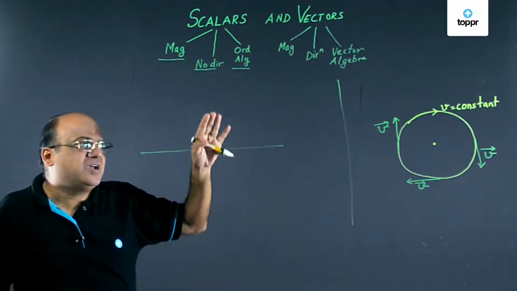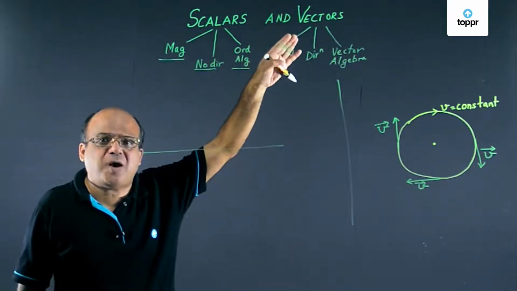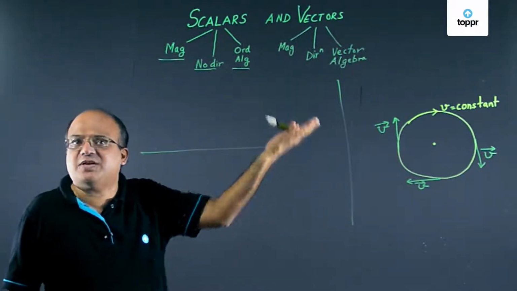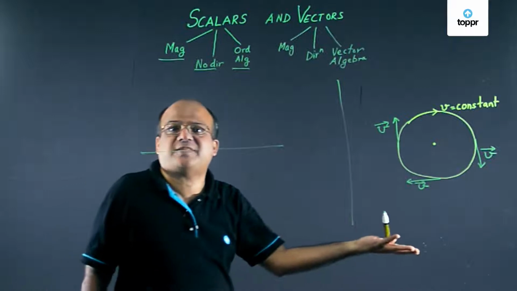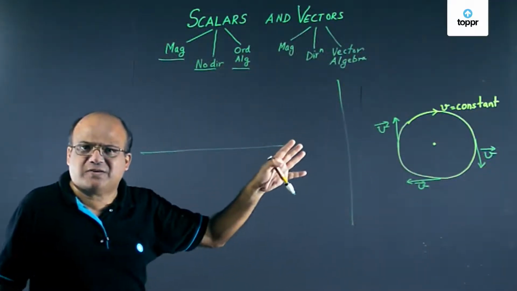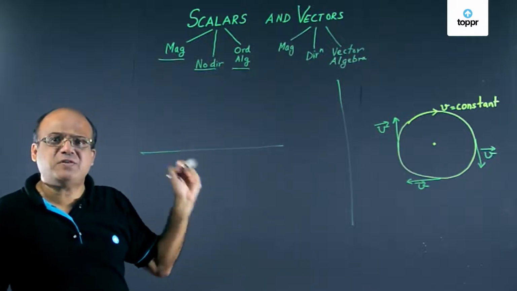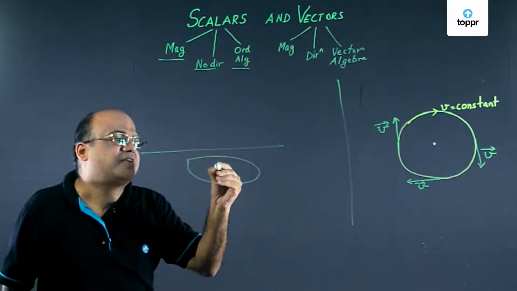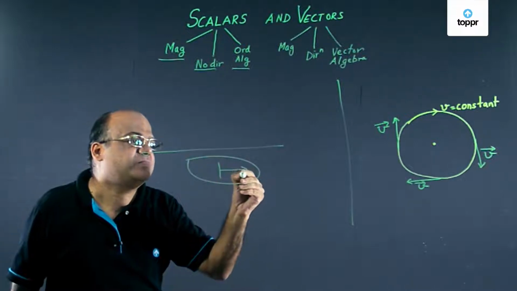Same way, this particle can either go up or down. So we can either call up as positive, then down will become negative. If we don't like that, we can call down as positive, up will become negative. So when motion is in one dimension, plus and minus sign are sufficient to give the direction.